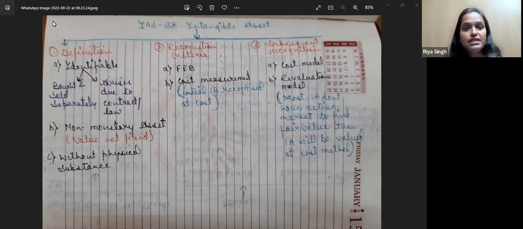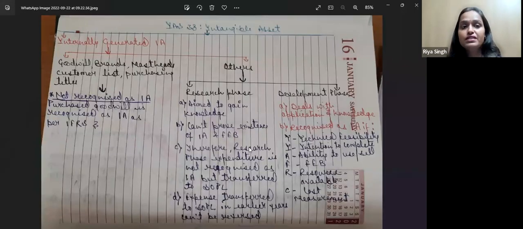Now we will discuss what internally generated intangible assets are, and if it is an internally generated intangible asset, what the treatment will be. First, what is an internally generated intangible asset?